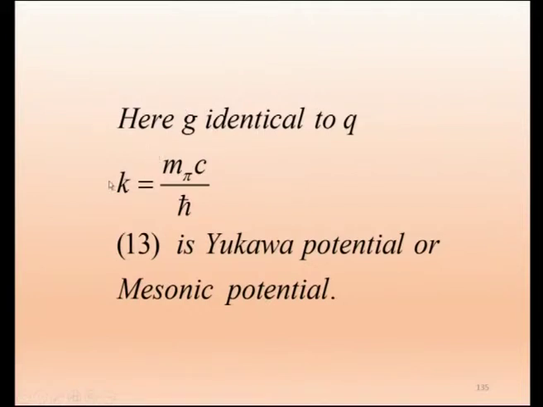And here already, in the first equation, we have defined k equal to m pi c by h cross. Equation 13 is called the Yukawa potential, or nuclear potential, or mesonic potential, because of the meson. The word meson refers to a particle having a mass in between the electron and the proton.